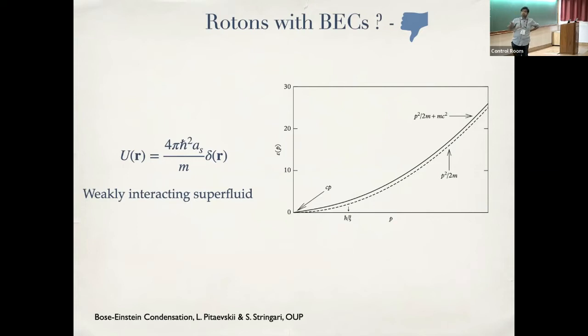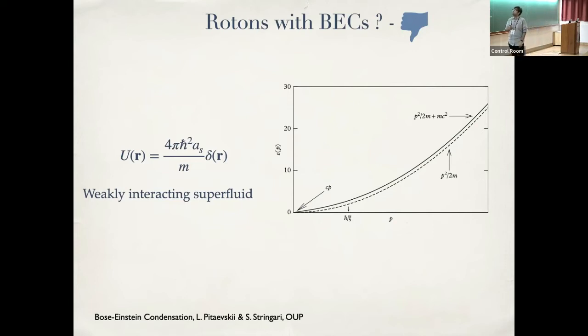Another way of understanding why this is happening is that apart from the weak interactions, the nature of the interactions is also important. So the nature of interactions that you use to describe a Bose-Einstein condensate is this kind of contact interactions. If two atoms are on top of each other, they have some interaction, but otherwise they don't interact. Then this means that this is a delta function in position space. If you Fourier transform it, then you have all k modes. So there is no preferred k mode, so you would never expect some kind of roton minimum in this.